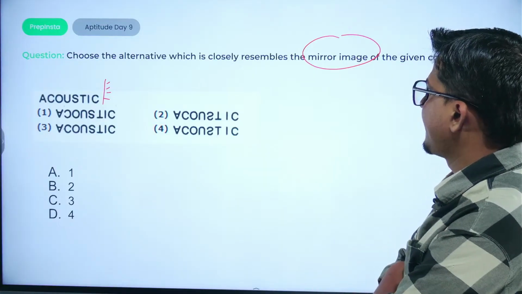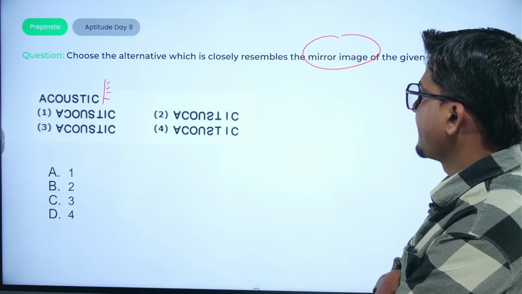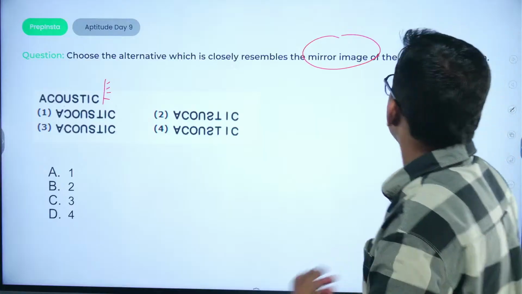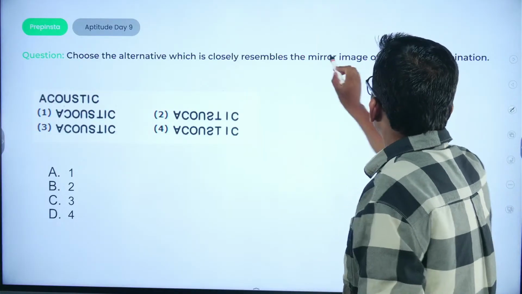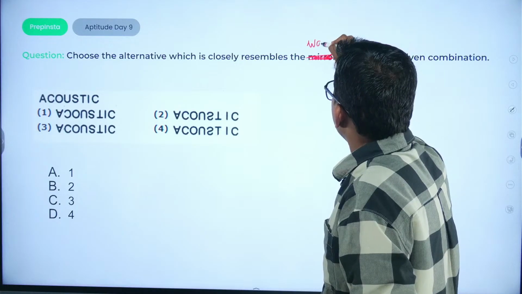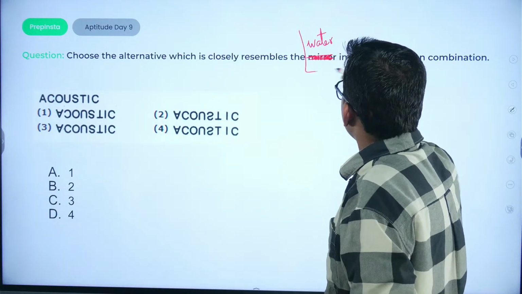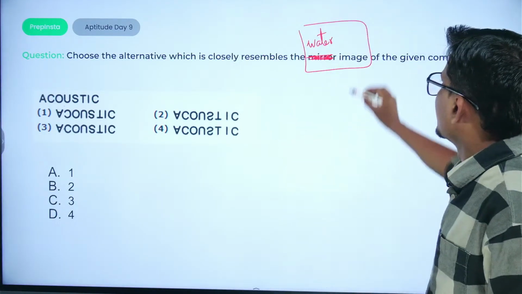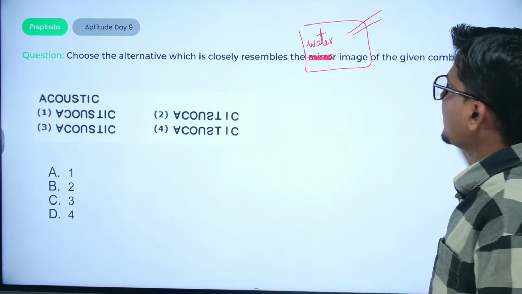Okay, I guess it should be water image here. I guess the question is wrongly framed here. You need to determine the water image of the given combination.